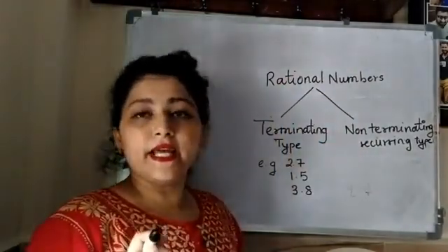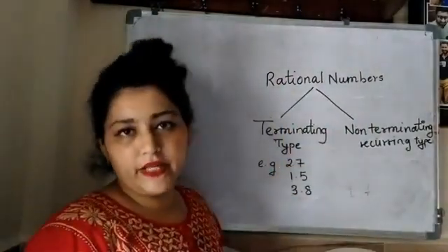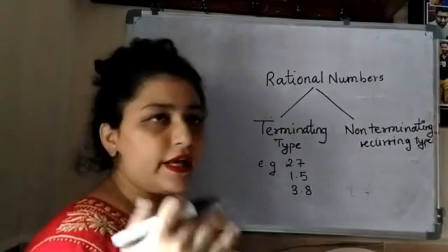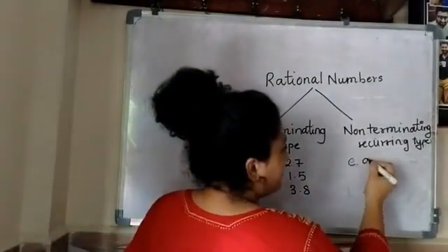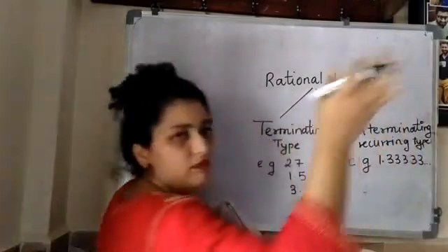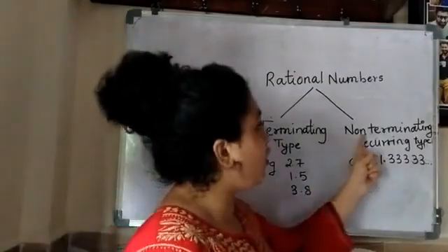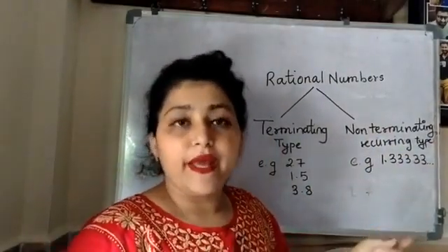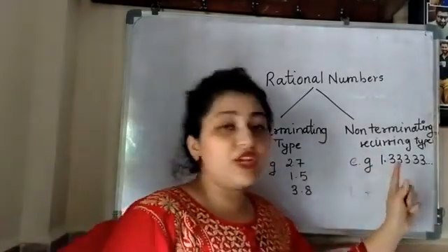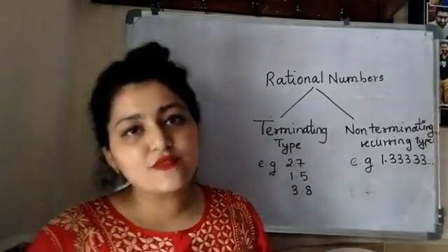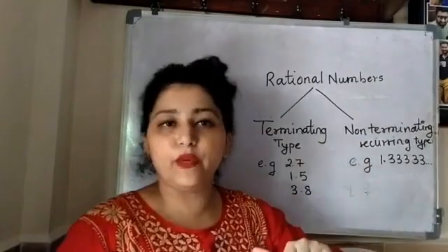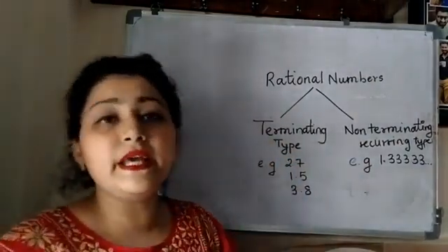Now the second type of number is the non-terminating recurring type. What is non-terminating recurring? I will give you an example, for example 1.3333 and so on. It is not going to stop, which means non-terminating. And why recurring? Recurring means repeating. The number 3 is repeating over here. So that's why I am calling this number non-terminating and recurring as well.